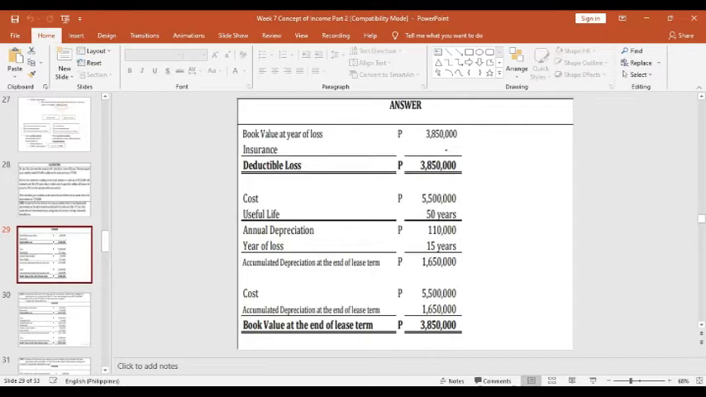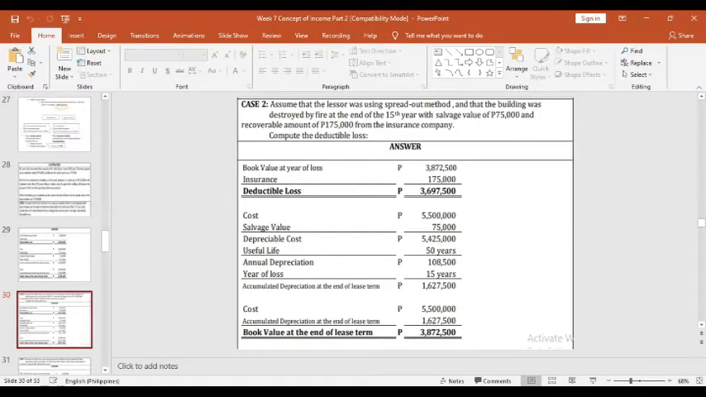That's the accumulated depreciation at the end of the lease term, 1,650,000. This 1,650,000 must be deducted from the cost, and this is the book value at the end of the lease term, 3,850,000. So the deductible loss, which is the book value at the year of loss, is 3,850,000.